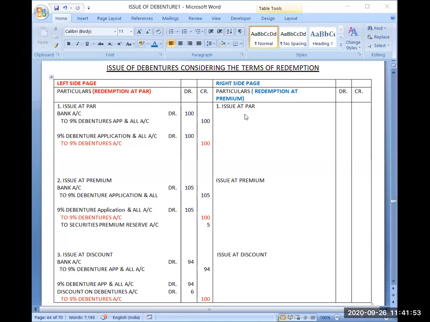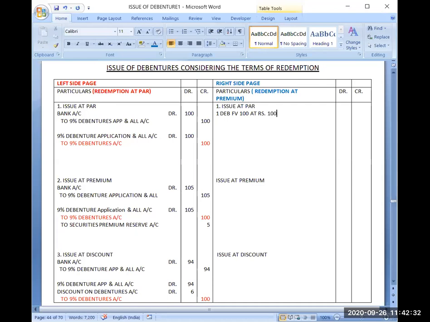Okay. Now see this question. Focus only on the issue of debentures, not any redemption. One debenture issued, and face value is rupees 100, at rupees 100.